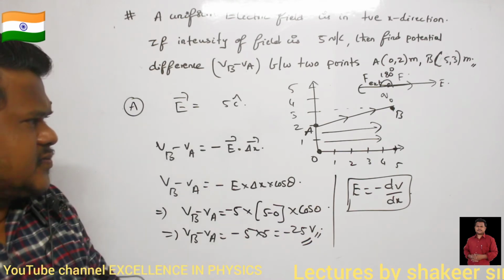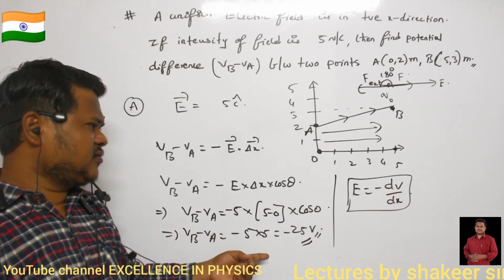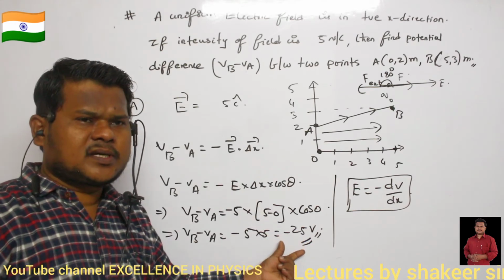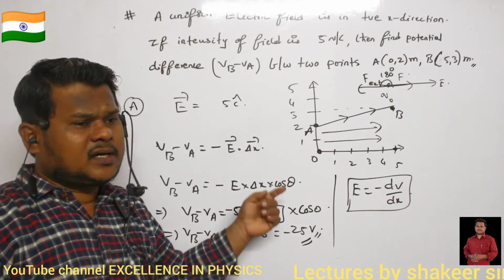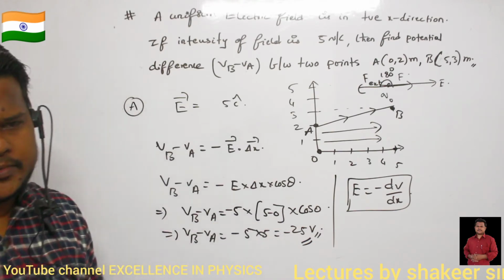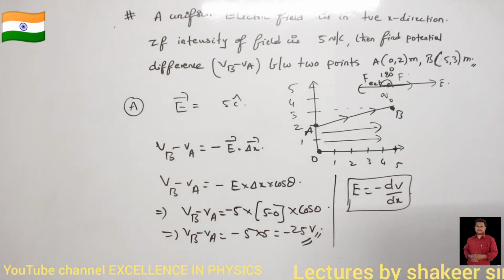Come on, make a note of this. So here, what are the points you have to write? If I move in the direction of electric field, then the potential between 2 points decreases, or you can write that the potential difference is negative. Like this also you can write. Clear? Come on.